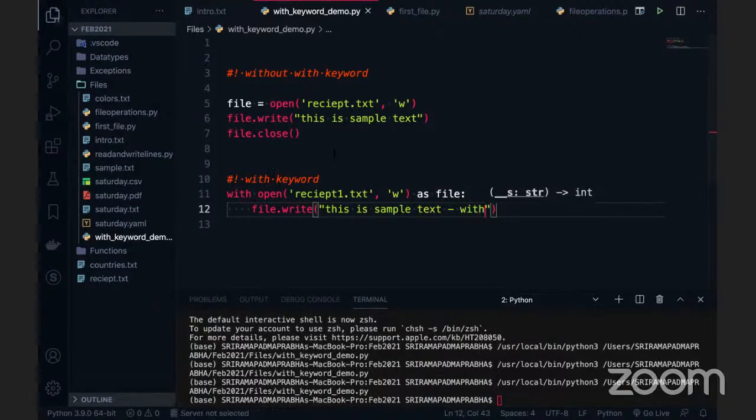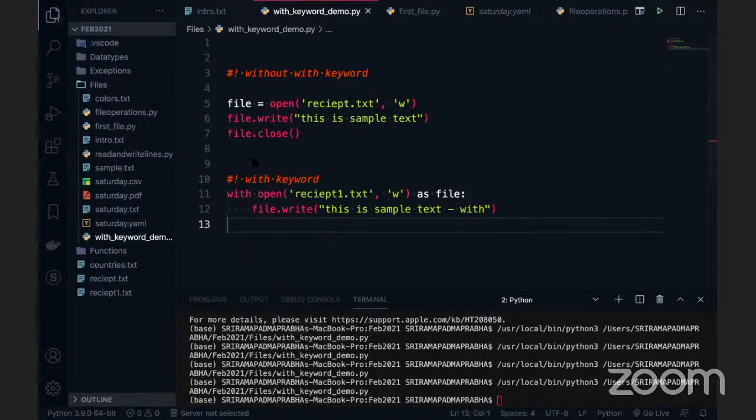So here we are using with, and here without with. Now I'm going to execute this code. You will see that both the files are created here.